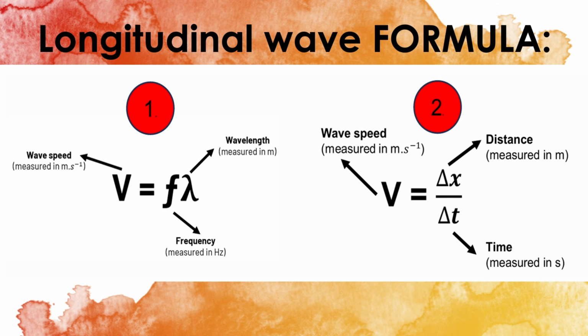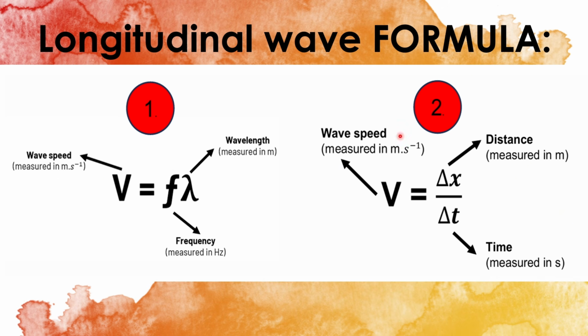Now, let's look at how to calculate the speed of longitudinal waves. So the first formula that we can use is V, which is the wave speed, measured in meters per second, is equal to the frequency times the wavelength. Frequency is always measured in hertz, while wavelength is always measured in meters. So pay special attention: if the wavelength is given in millimeters or centimeters, always convert back to meters.